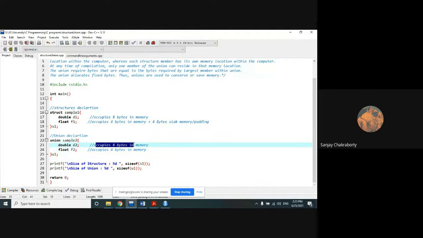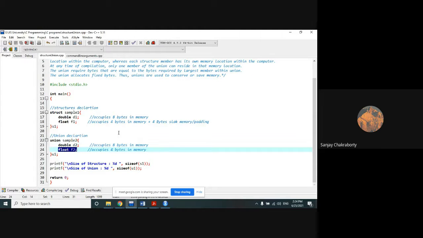The same 8-byte memory space is first assigned to double D2, and after the work of D2 is over, it is made blank and assigned again to the next member, float F2.